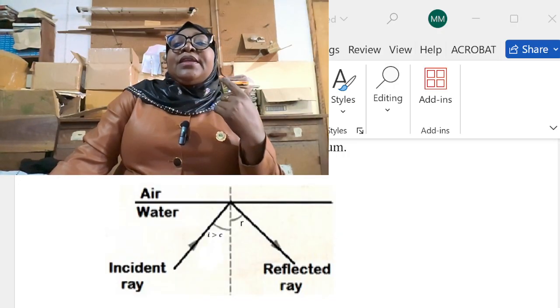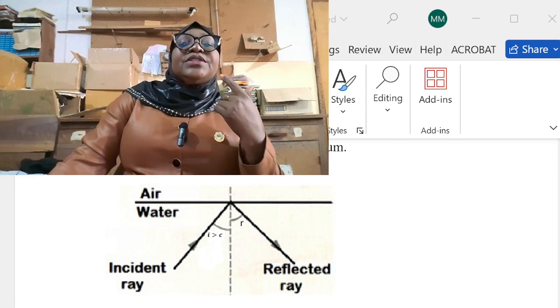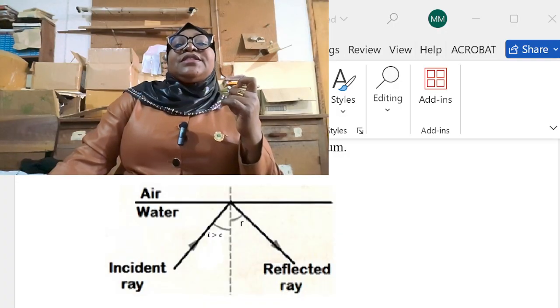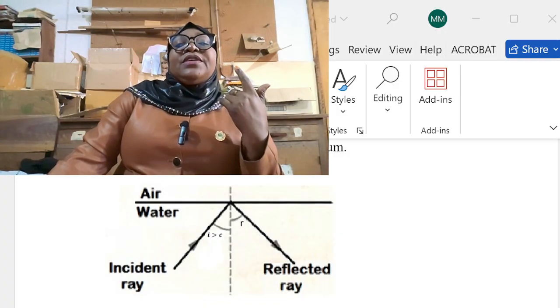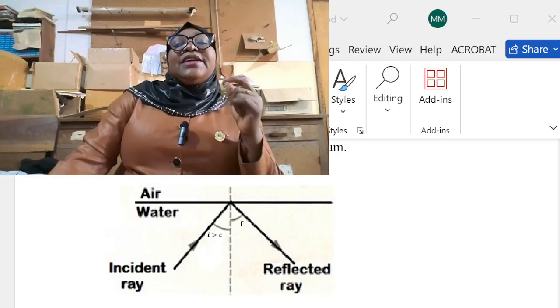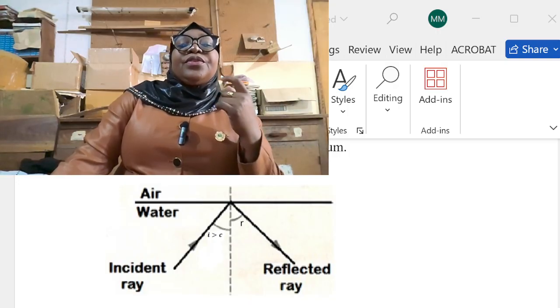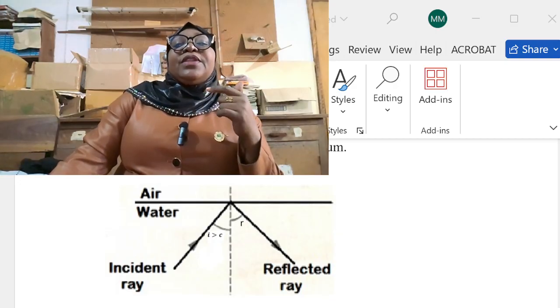The second: the angle of incidence must be greater than the critical angle for total internal reflection to occur.